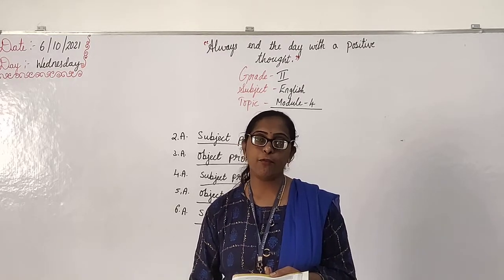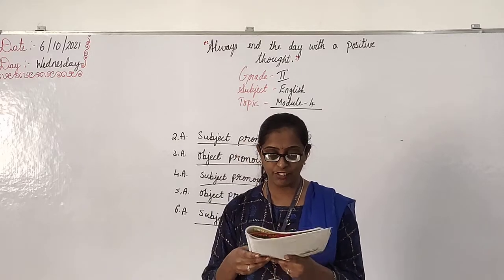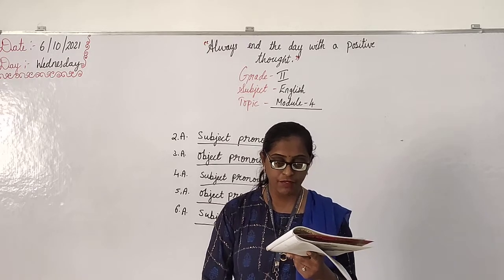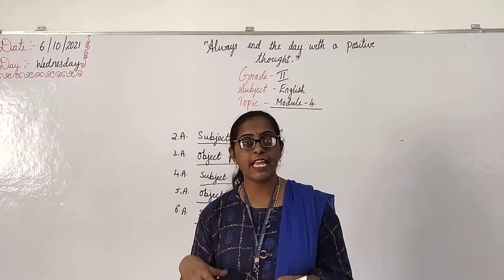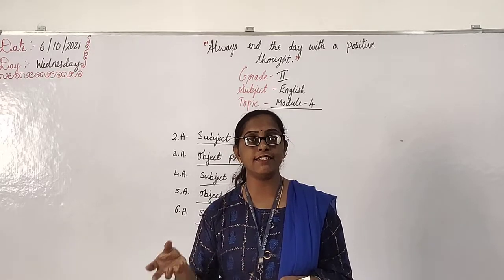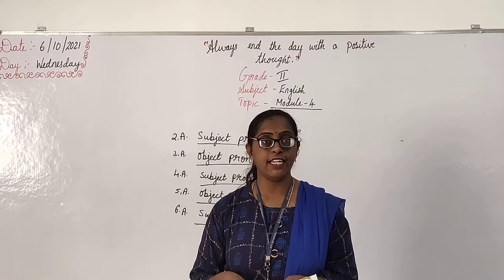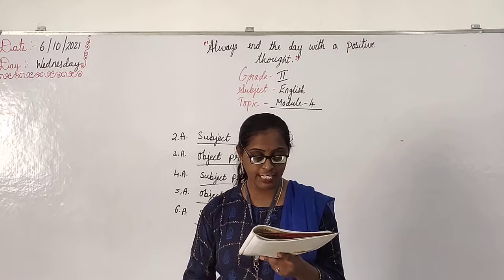Like that you can use, right, children? The first time you can use the naming word. But again in the sentence, if the name is coming, then you can use he, she, him, they, them, like that.